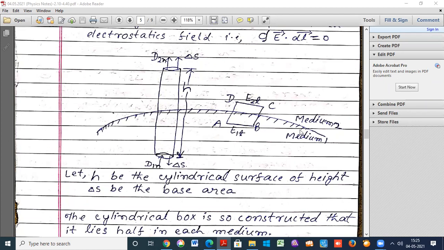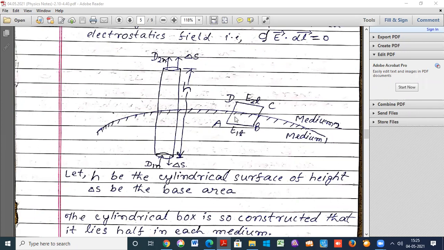Hence the line integral of E can be written as E1t into delta x, where delta x is the length of the rectangle.